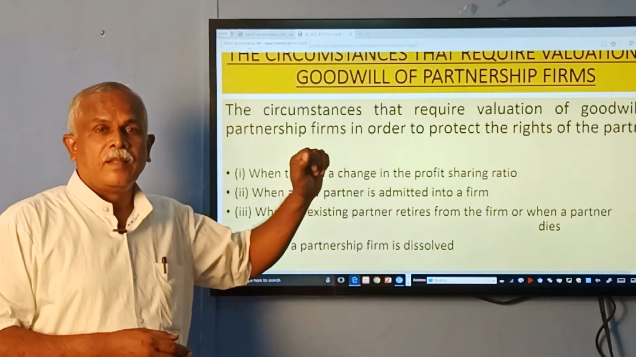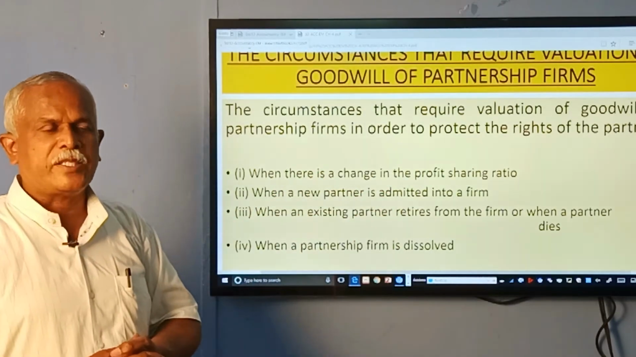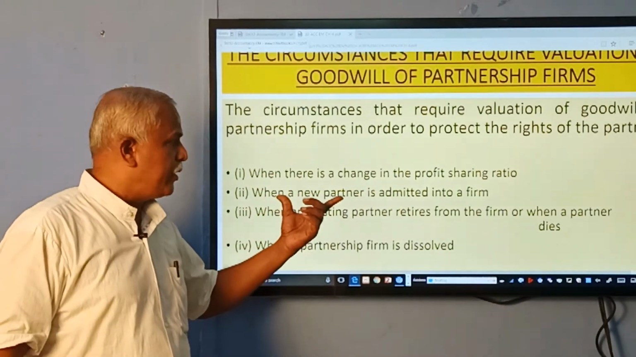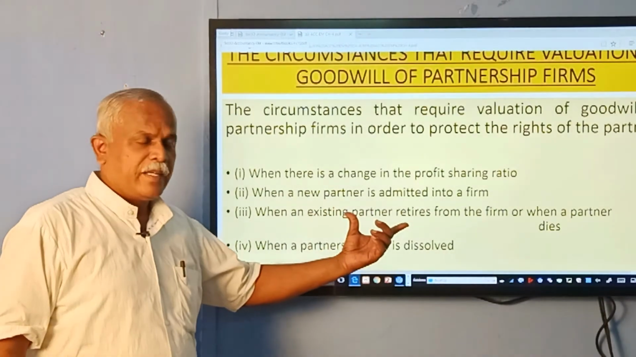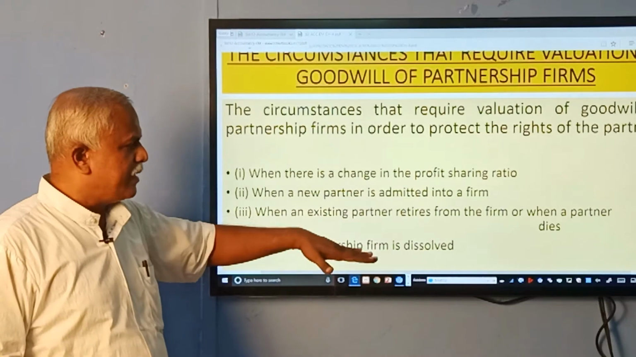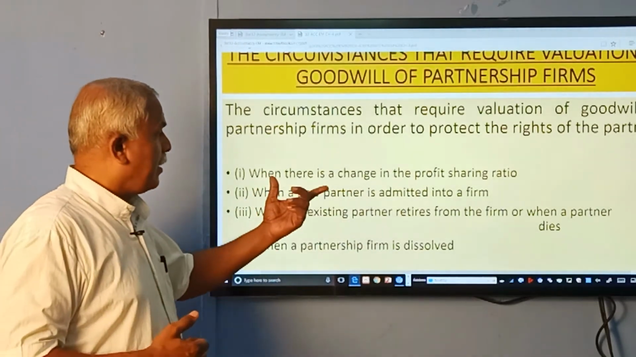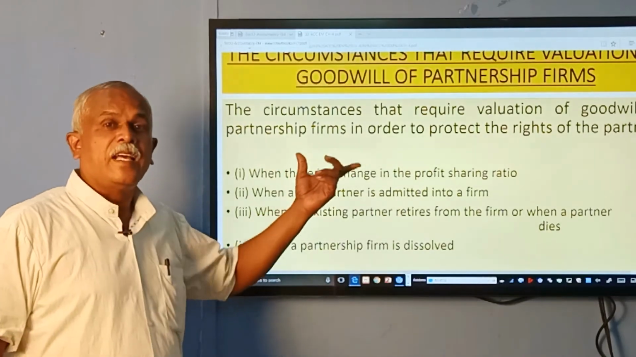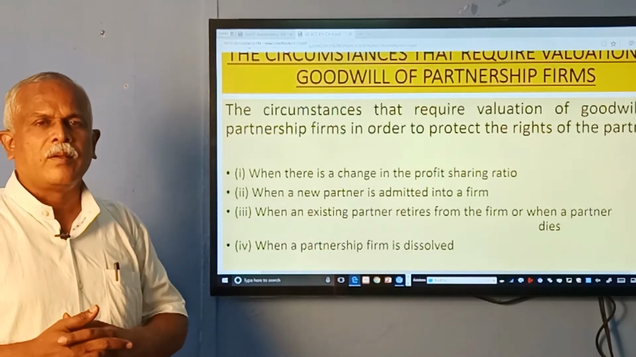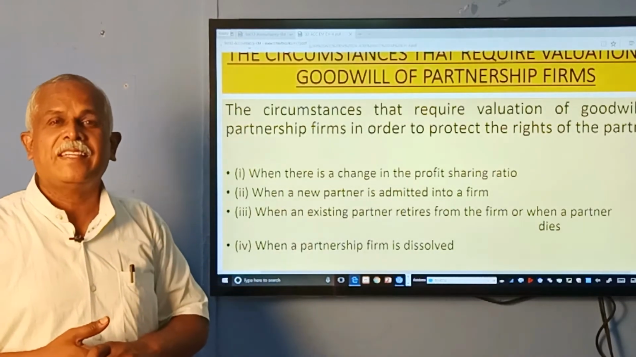Apart from that, there are circumstances when there is a change in the composition of the partnership: when a new partner is introduced, when a partner retires, or when the partnership is dissolved. These are the 3 major conditions where the composition of partners changes. But there is a special condition, a change in ratio among the partners, because a change in ratio will affect their rights, the right to get their share.